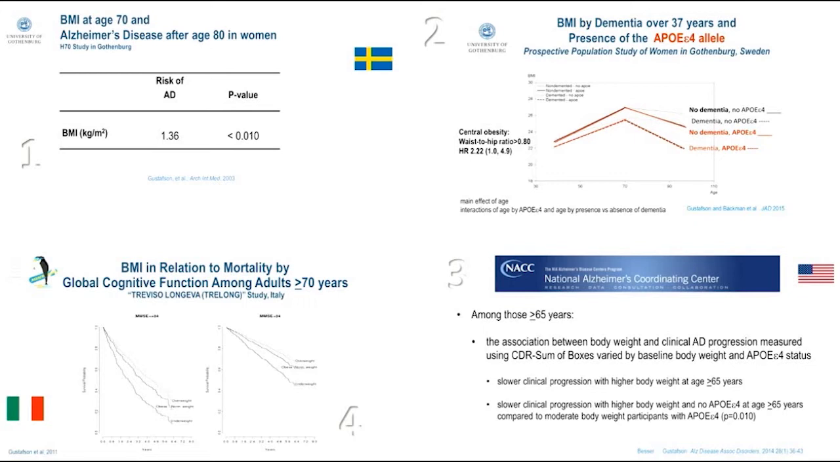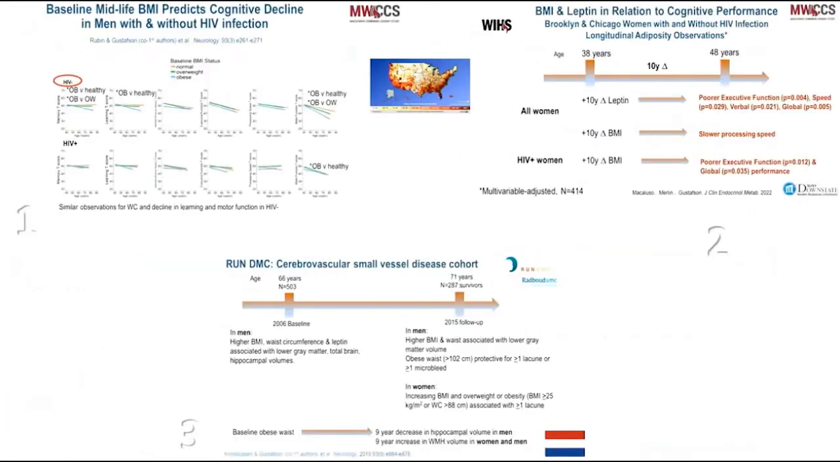These are adults at least age 70. They live in a long-lived region of Italy, Treviso. And we looked and saw that if people were underweight at age 70 or older, they tended to die more quickly, basically, and that was pronounced among people with lower global cognition, which is the left-hand panel versus the right-hand panel, measured using the Mini-Mental State Examination.